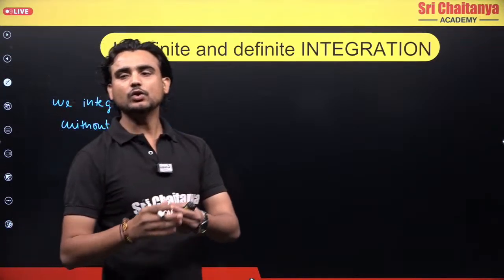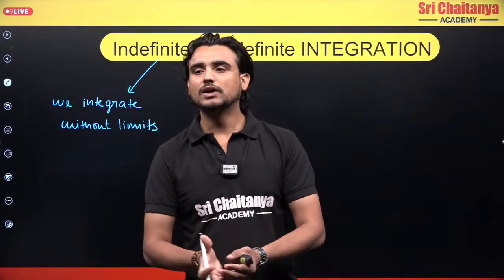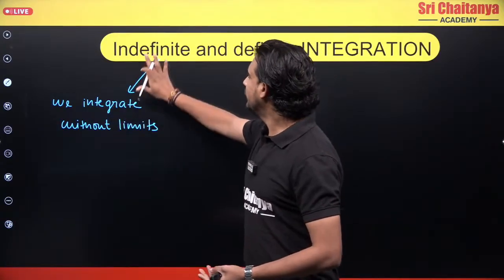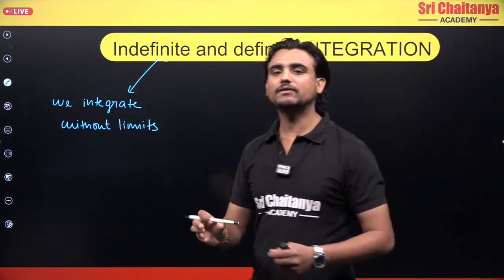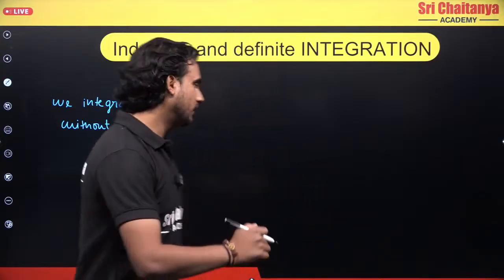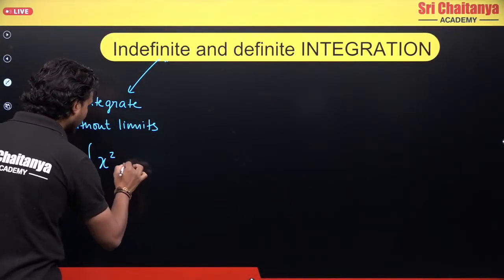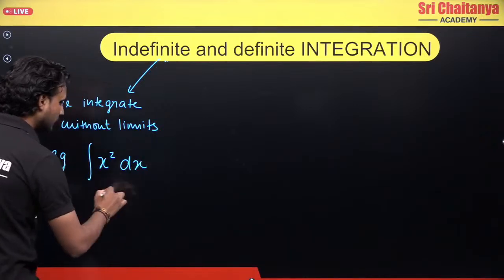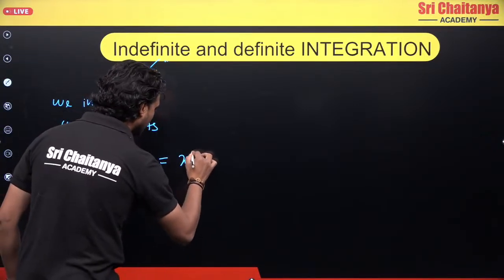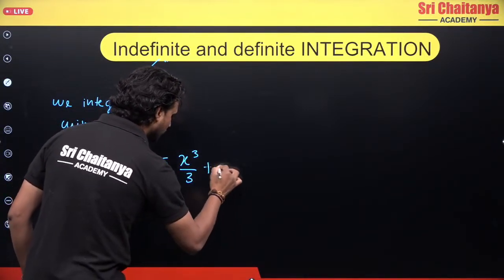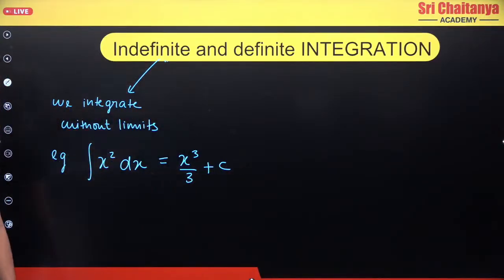Whatever we were studying till now was indefinite integration. For example, if I have to integrate x square dx, the integration of x square dx will be x cube by 3 plus c. So this is my indefinite integration.